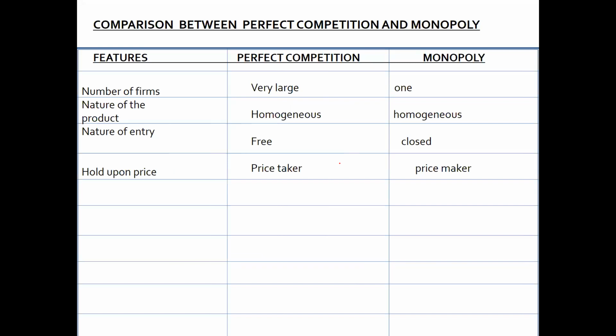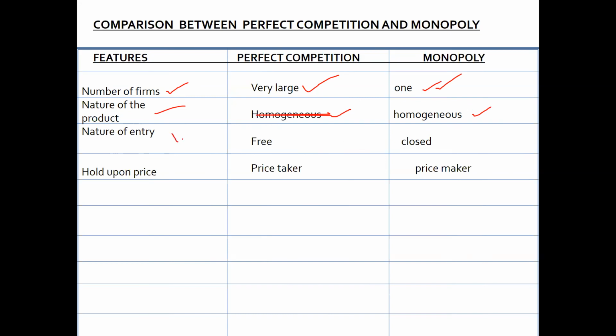So what is the difference between perfect competition and monopoly? Number of firms: very large, and here is only one. Very large means we are talking about vegetable sellers, stock market, share market, etc. And monopoly means only one single seller like railways. Nature of the product: that is homogeneous, and that is also homogeneous. Why are we saying homogeneous? Because the single firm is manufacturing this product, so everything would be the same, right?